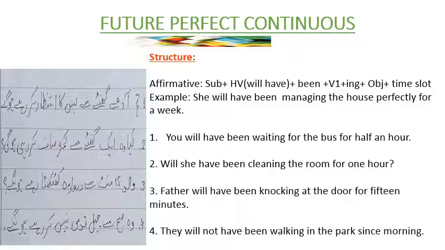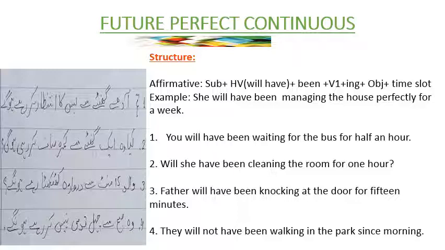You can also notice this thing that the Urdu formation in every sentence is like the continuous form, like future continuous, but there is only one difference, that here we are adding a time slot. So whenever a time slot is added in the formation of कर रहे होगे, जा रहे होगे, खा रहे होगे, सो रहे होगे, when in this formation a time slot is added, you need to remember that these are the perfect continuous tenses, right?